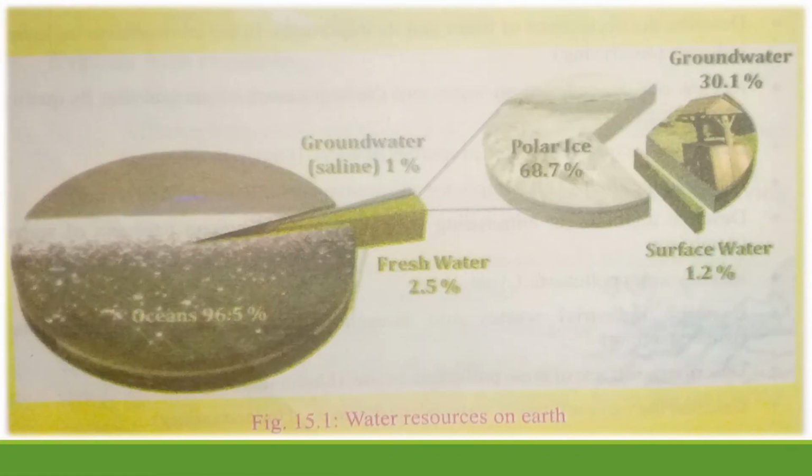Here you can see the groundwater percentage and the surface water. This is the percentage for polar ice. Groundwater, saline and fresh water, this is a combination. And here we have oceans. All of these are the percentages you can see on this slide.